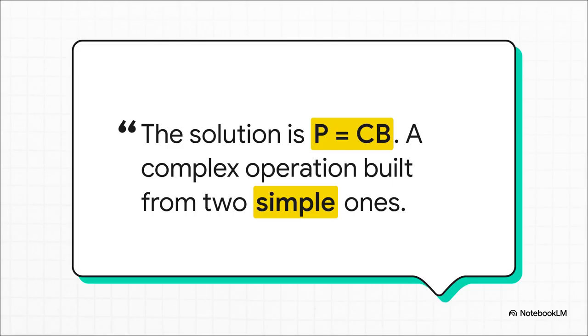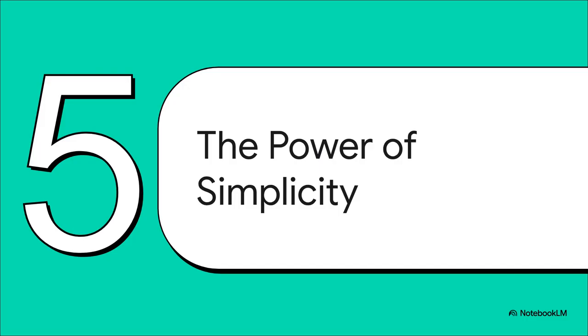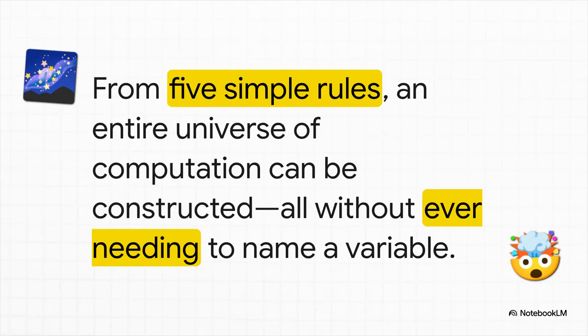This right here is the heart and soul of building logic without variables. This simple example, it really gets to the core of what Schönfinkel's strange-looking system reveals about logic and complexity itself. I mean, just let that sink in. From just 5 incredibly simple rules for shuffling symbols around, we can construct an entire universe of computation. You can represent numbers, you can represent logic, you can build any algorithm you can possibly imagine, all without ever once needing to name a single variable. It's just mind-blowing complexity, emerging from the simplest possible foundation.